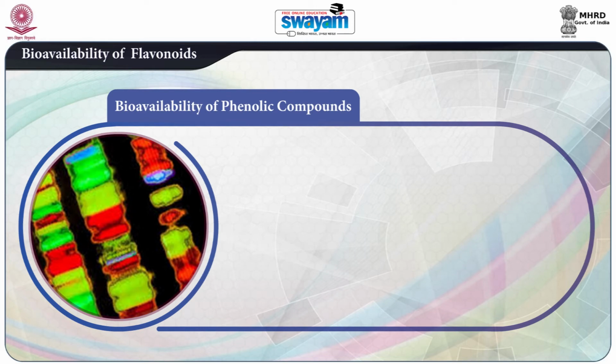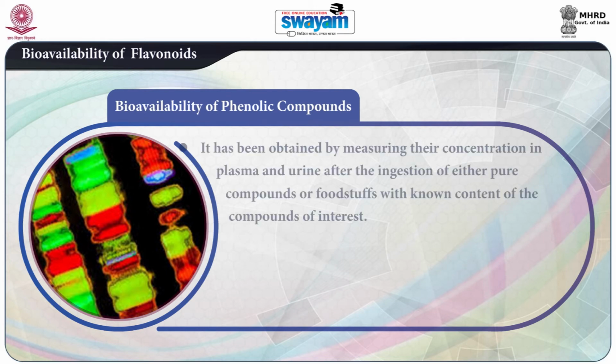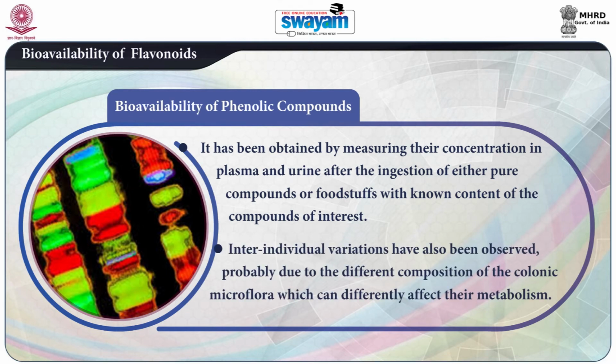Moving to the bioavailability of flavonoids. Evidence on the bioavailability of phenolic compounds has been obtained by measuring their concentration in plasma and urine after the ingestion of either pure compounds or foodstuffs with known content of compounds of interest. Inter-individual variations have also been observed, probably due to the different composition of colonic microflora, which can differently affect their metabolism.